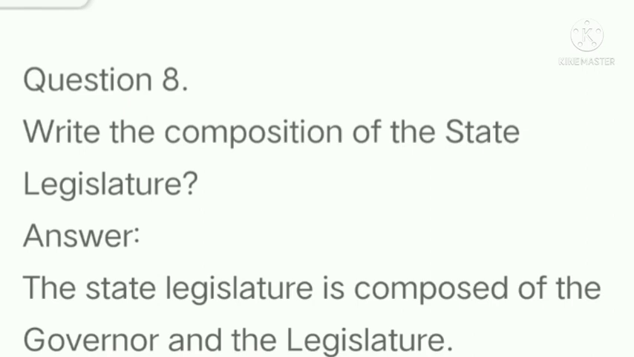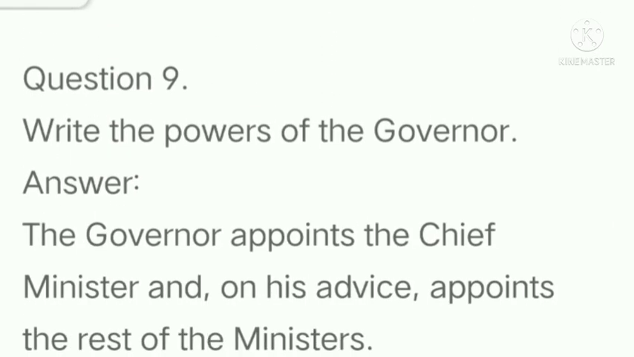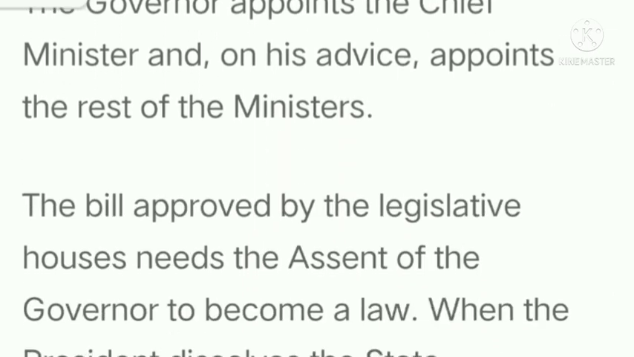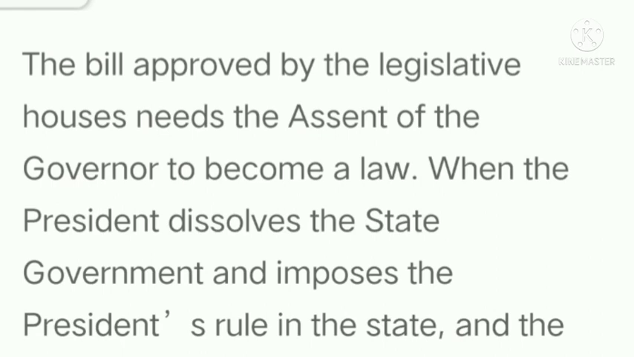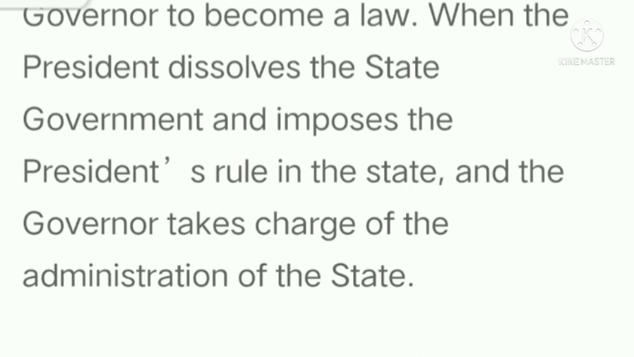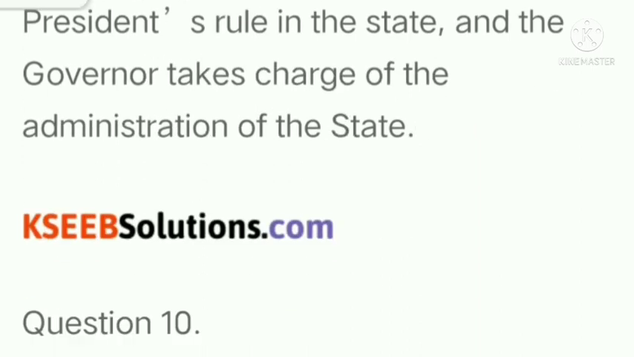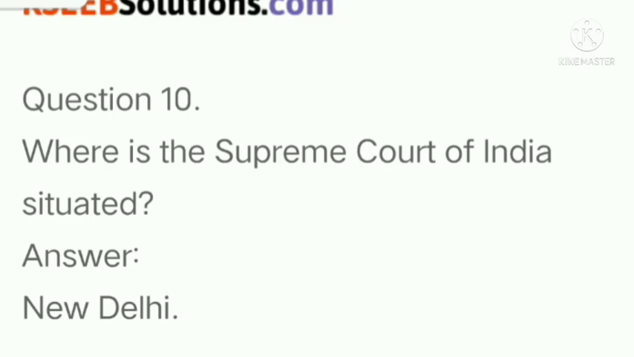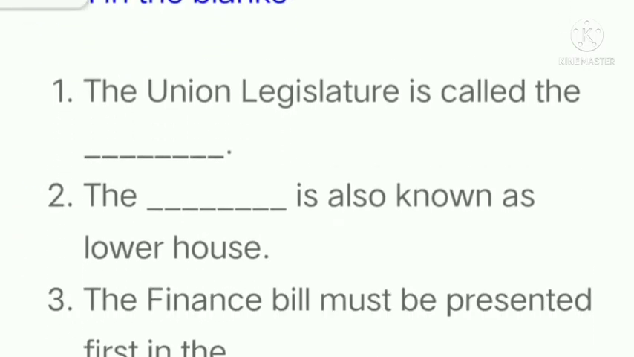Write the composition of the state legislature. Answer: the state legislature is composed of the governor and the legislature. Write the powers of the governor. Answer: the governor appoints the chief minister and on his advice appoints the rest of the ministers. The bill approved by the legislative houses needs the assent of the governor to become a law. When the president dissolves the state government and imposes the president's rule in the state, the governor takes charge of the administration of the state. Where is the Supreme Court of India situated? Answer: New Delhi.